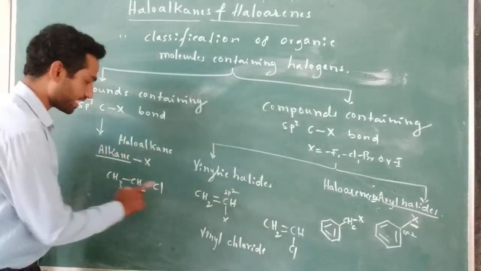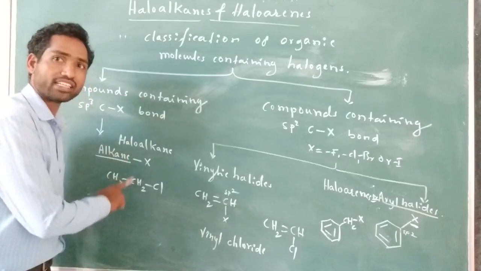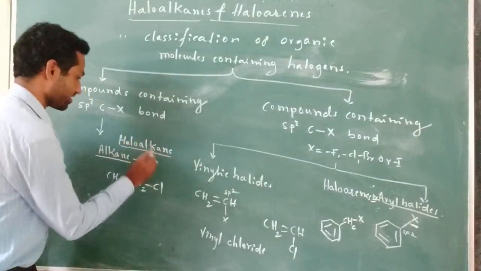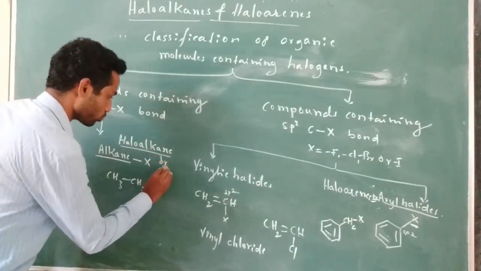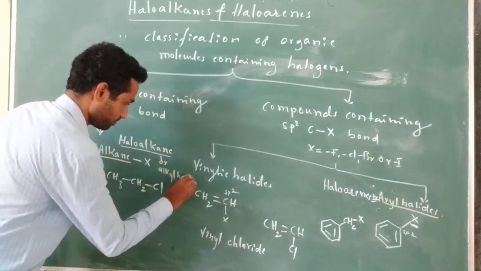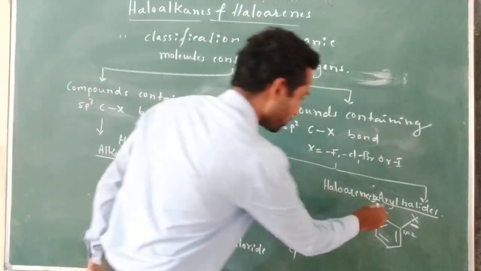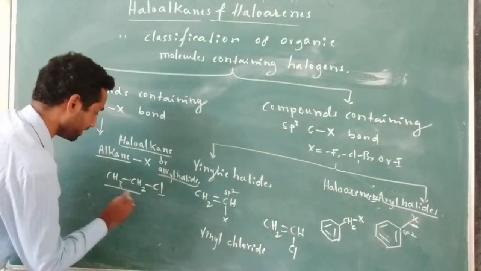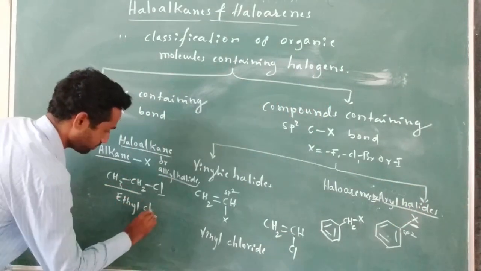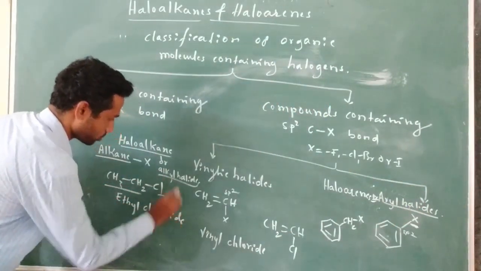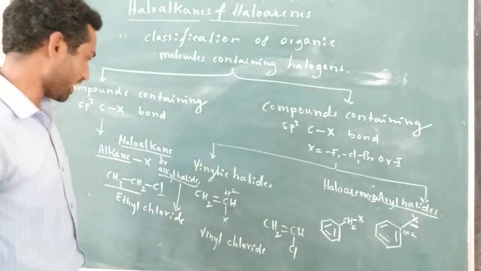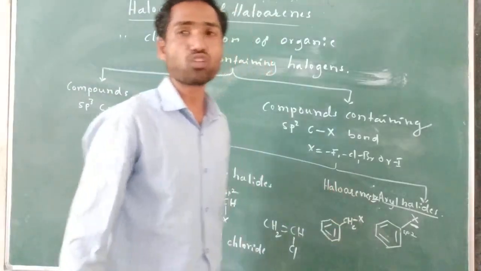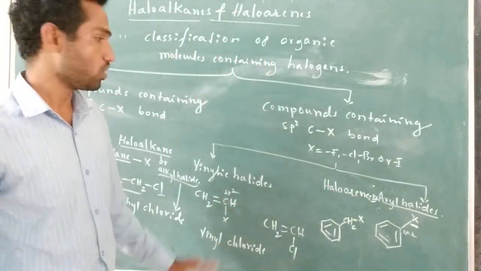Haloalkane: halogen is directly attached to the alkane. One of the hydrogens of the alkane is replaced by halogen. So these are also known as alkyl halides, similar to aryl halides. Alkyl halides: methyl chloride, ethyl chloride. So haloalkanes or alkyl halides, and haloarenes. This is the chapter. This is what we are going to discuss in the whole of this chapter.